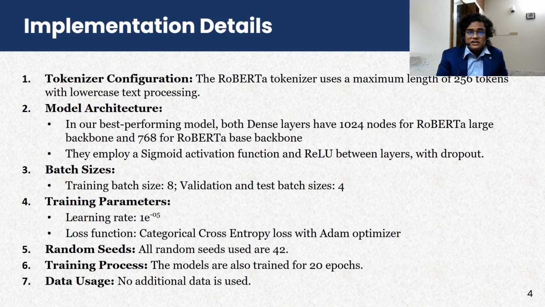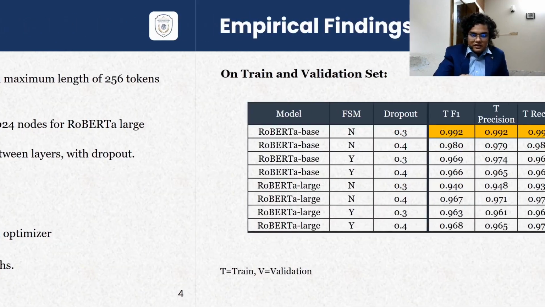We also used a sigmoid activation function and ReLU between the layers with dropouts. As for batch sizes, we used 8 for the training batch size and 4 for the validation and test batch sizes. And for the training parameters, it was pretty straightforward. We used a learning rate of 1e-5, and categorical cross entropy loss with the Adam optimizer. As for the random seeds, all of those were set to 42.